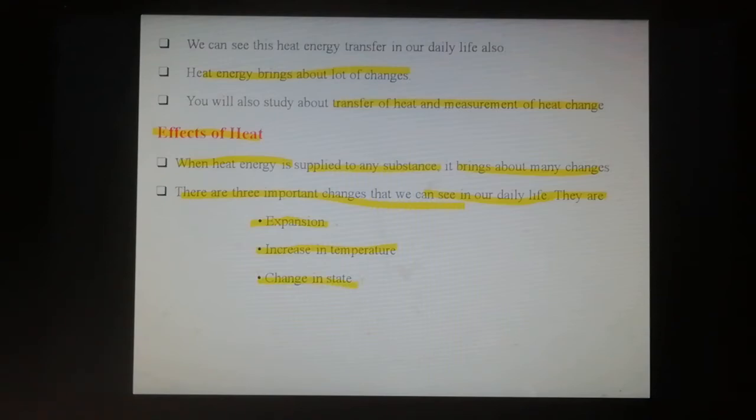When heat energy is supplied to any substance, it brings about these three changes. First one, expansion.